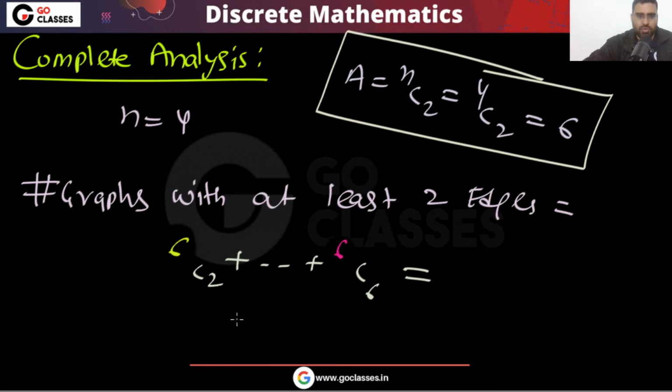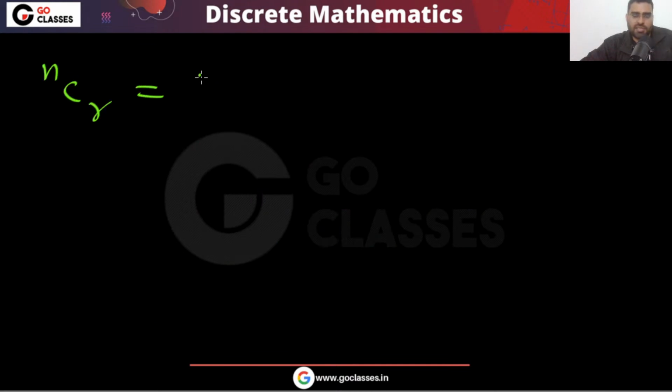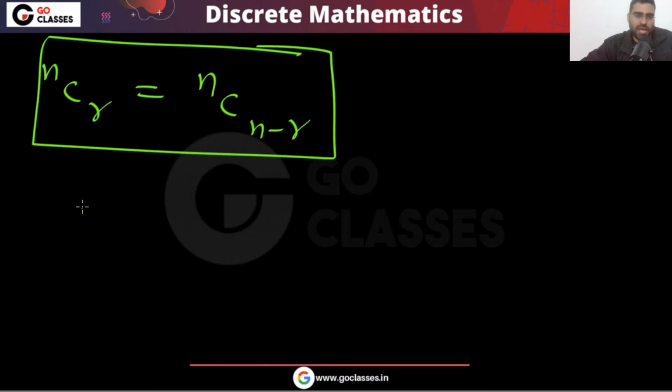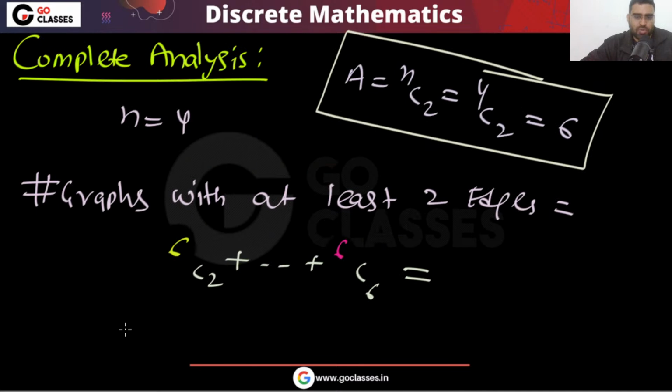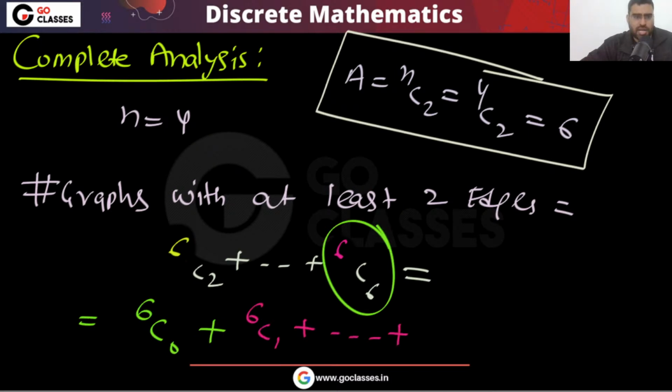Okay. What I can do? See, what I can do, I can write like this. NCR is equal to NCN minus R. Correct? Okay. So we already know that NCR is equal to NCN minus R. So using this, I can say that 6C6 is equal to 6C0. I can say 6C2 is equal to 6C4. So I can write it as 6C0 plus 6C1 and so on till how much? Till 6C4. Yes or no? 6C4. This is what I will get.